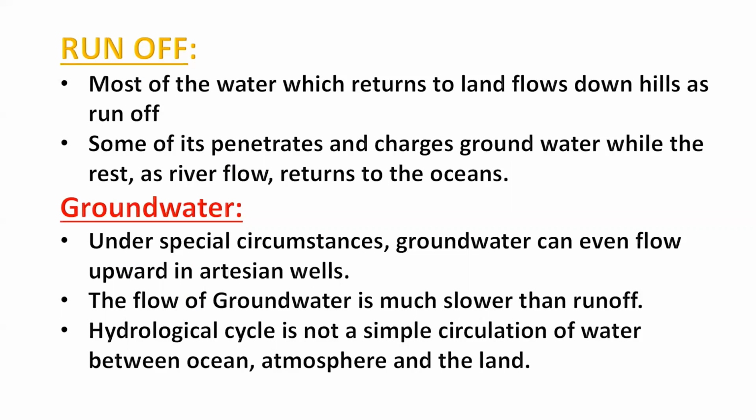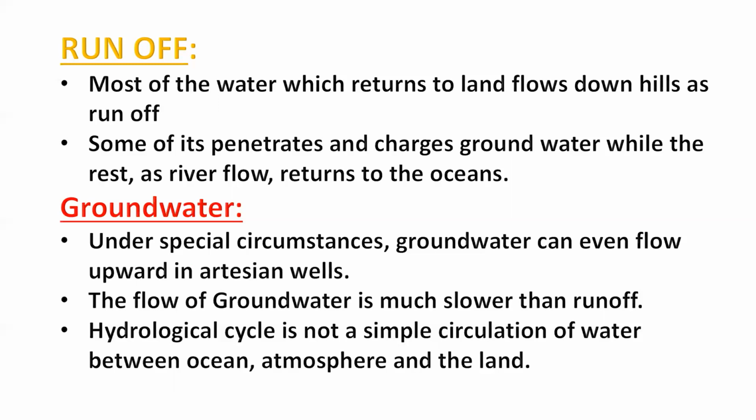The rainwater, what will happen? It will run off in the form of river flow and reach the ocean. Some will sink into the ground. Then how will this groundwater form? Next we'll see groundwater. The rainwater which sinks into the ground will flow in the form of groundwater.